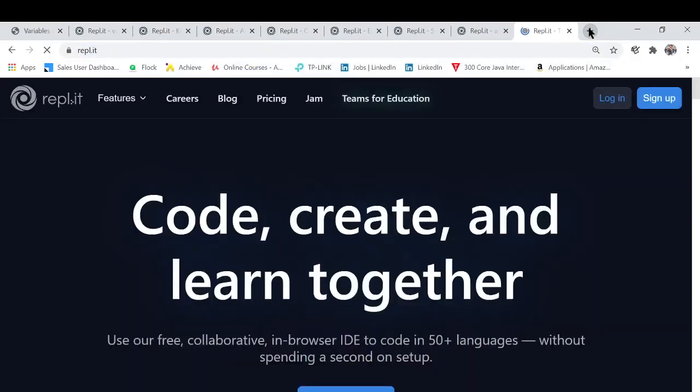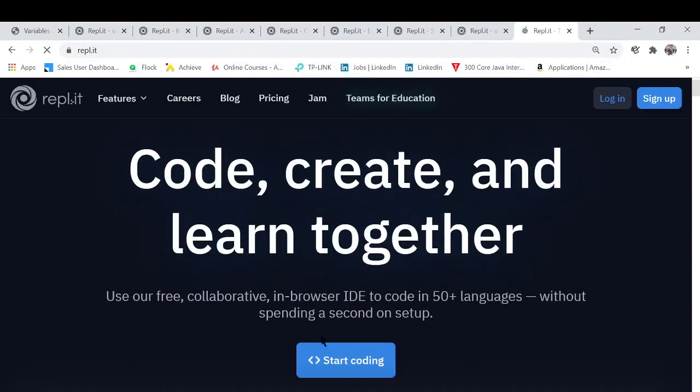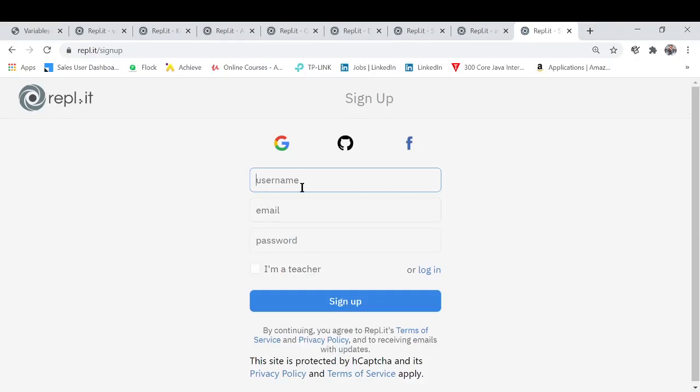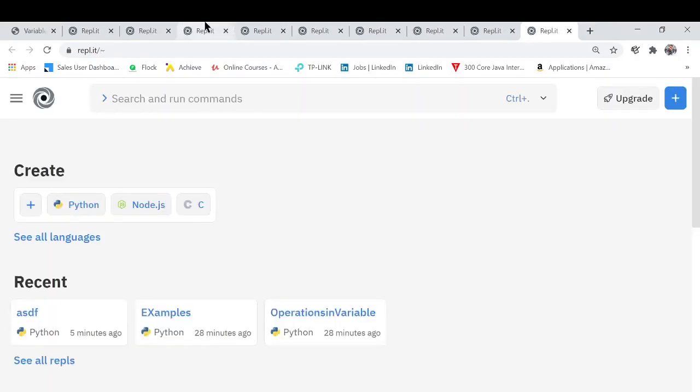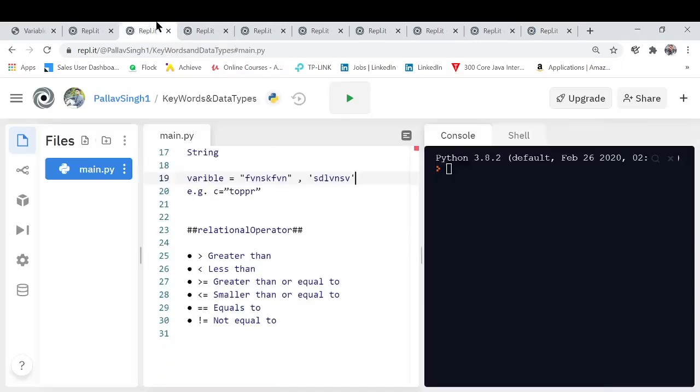Let me create my IDE quickly, and I will show the example as quickly as possible. I have already written the notes for you guys because I don't want you to waste so much time while I type all this code.